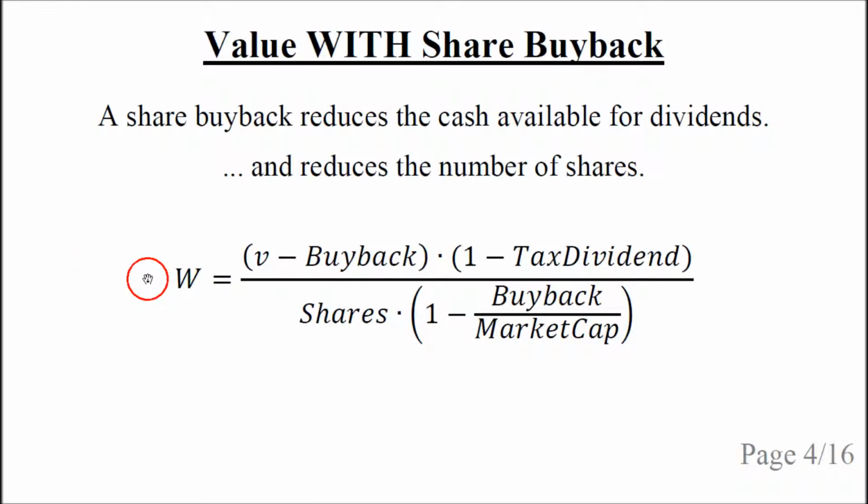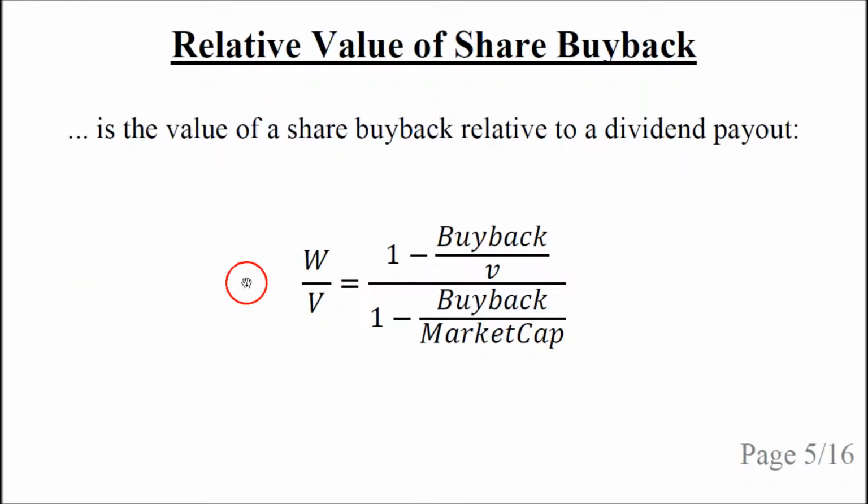So the value with a share buyback is denoted capital W, and it is V from the previous slide minus the buyback amount multiplied by the dividend taxation divided by the shares and the factor which reduces the number of shares from the buyback. The relative value of a share buyback merely takes the value with a share buyback and divides it by the value without a share buyback. So we take the definitions from the previous slides and we reduce and we get this formula here.